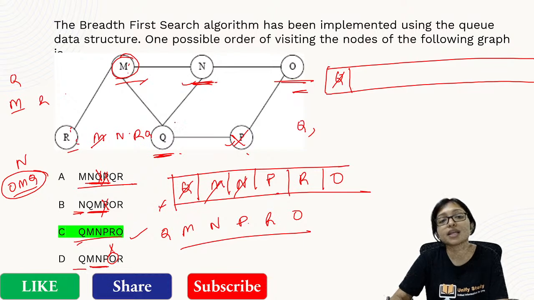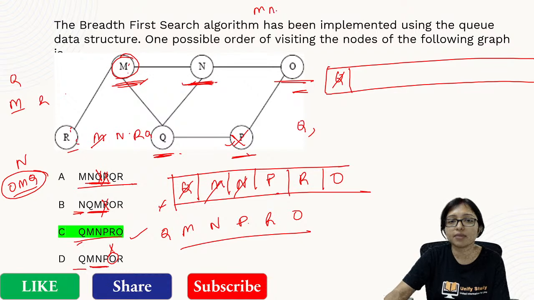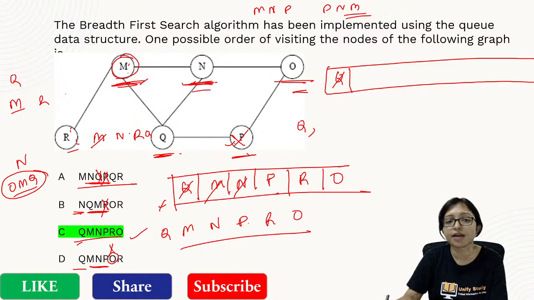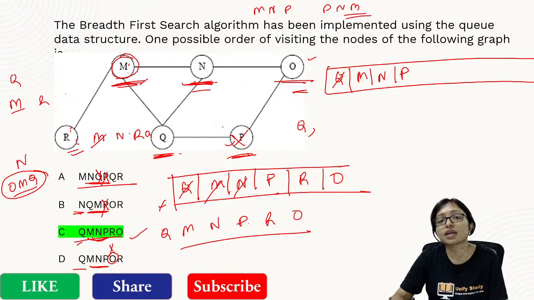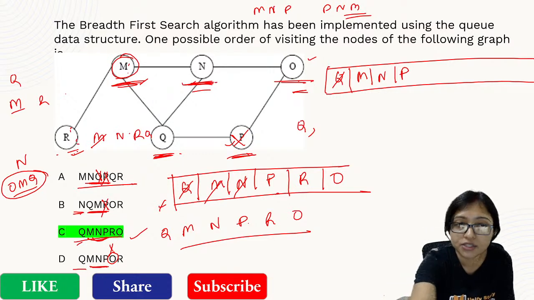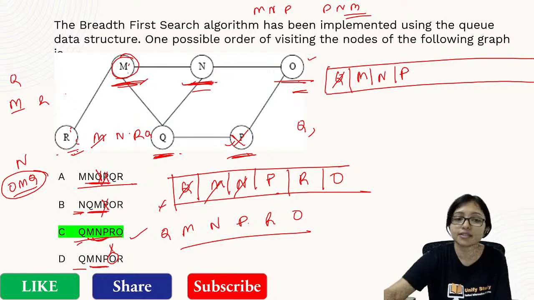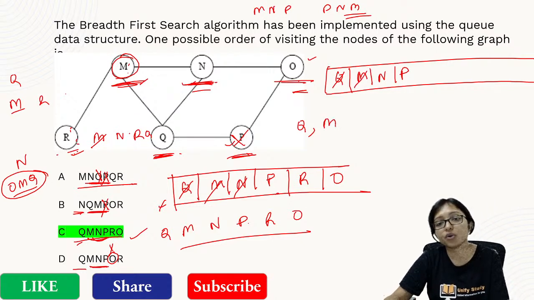Then I have to check what is connected with Q. M, N and P are connected. So in any order I can write it. It can be M, N, P, or P and M, whatever order, but definitely these three have to be inserted. Now as per the option I can write the order, that is M, N and P. It is not possible to insert O or R, because O and R are not connected with Q, that's why I cannot insert them here. After that, whenever I am taking out M, at that time I have to check who are connected with M.